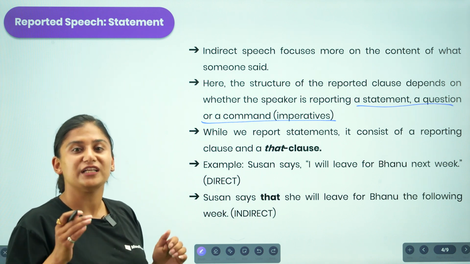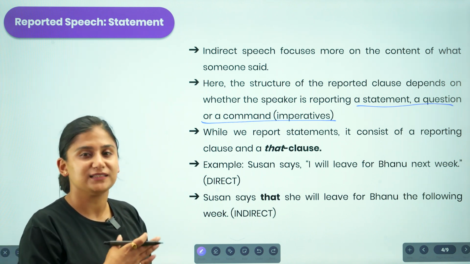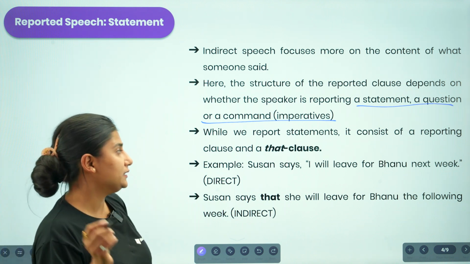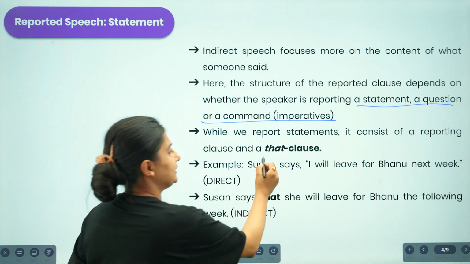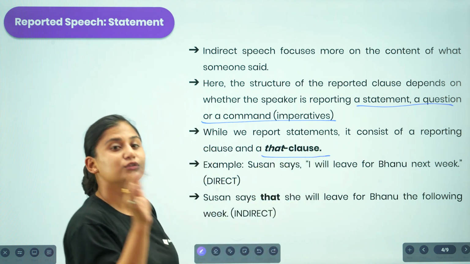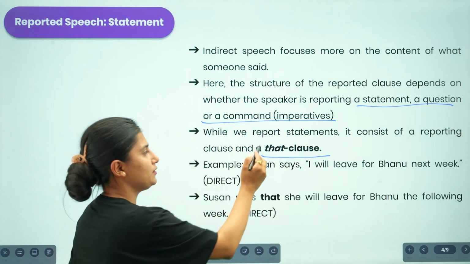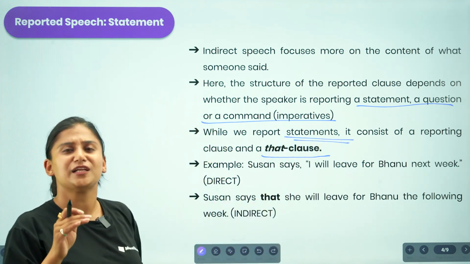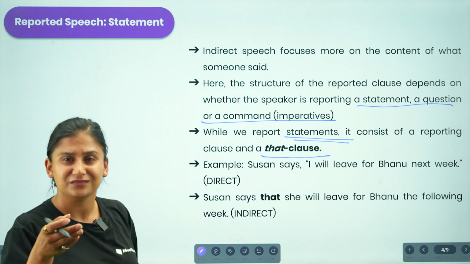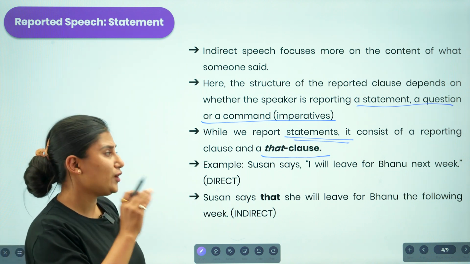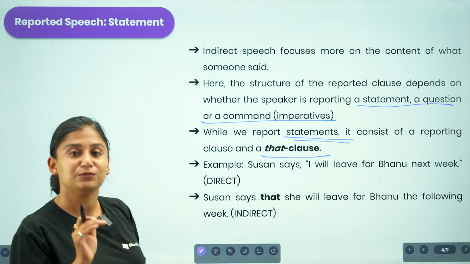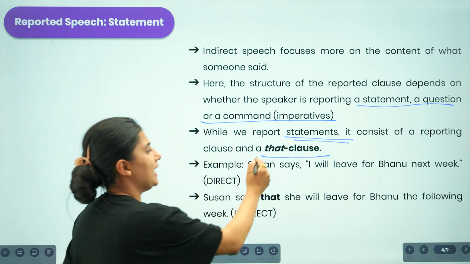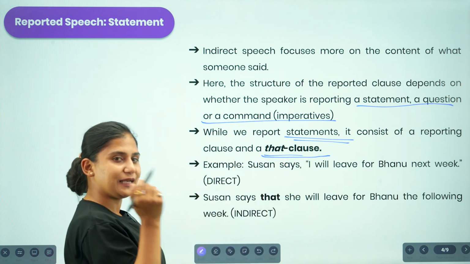Whenever we are reporting a statement, that is a normal, affirmative sentence presented to you, to somebody else, you will be reporting it using the that clause. So let us talk about the example over here.